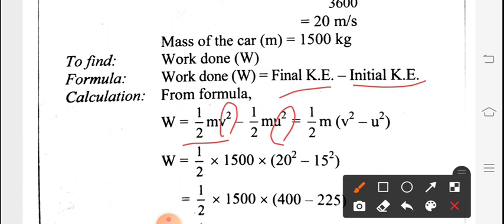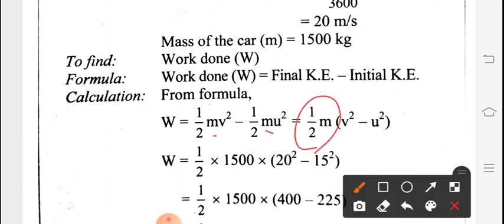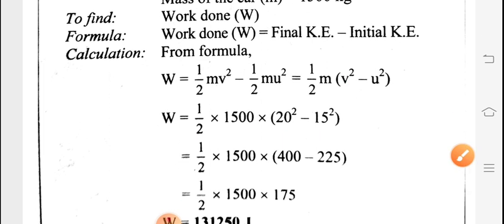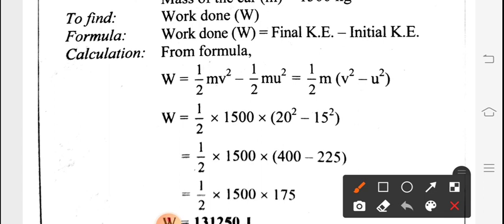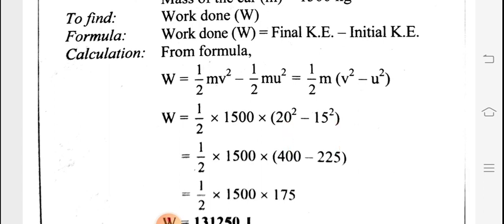We take half m as common. What is the remaining part in the bracket? v square minus u square. Now we will substitute the values. Half m is 1500, v is 20, and u is 15. We square these two: 20 square is 400, 15 square is 225.